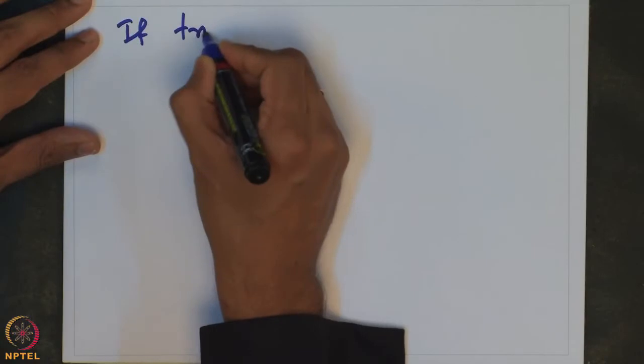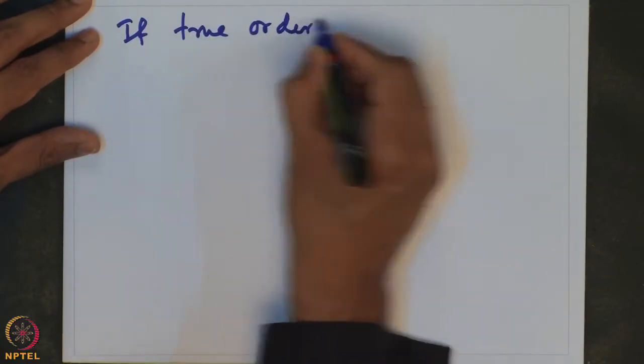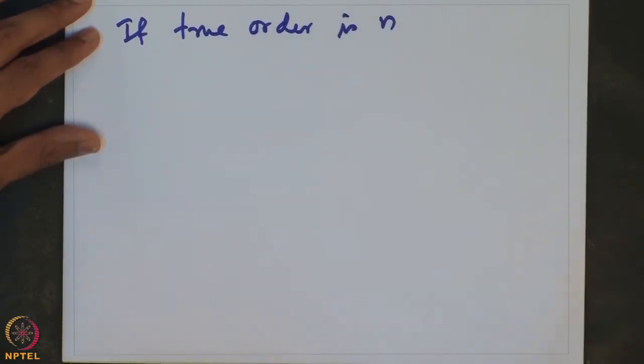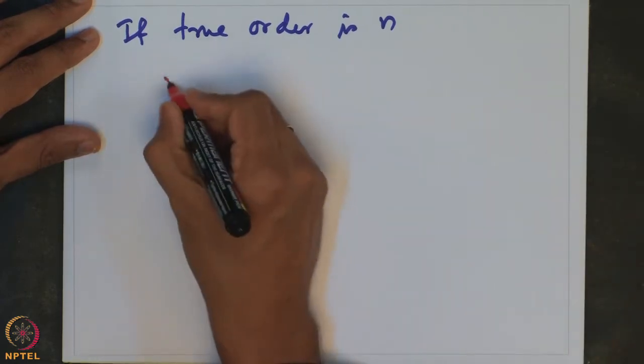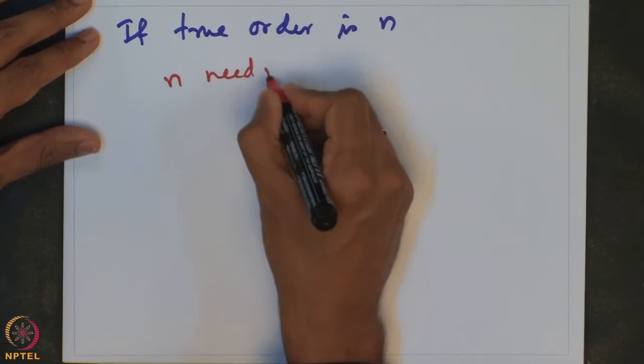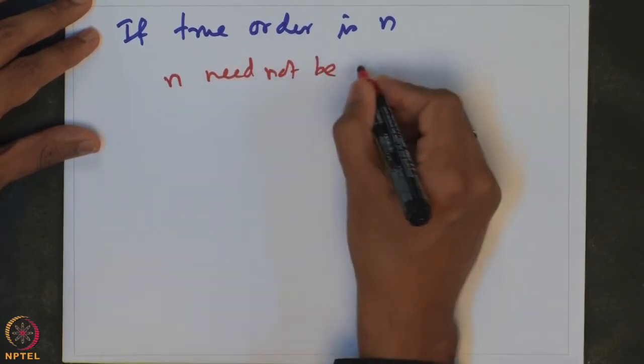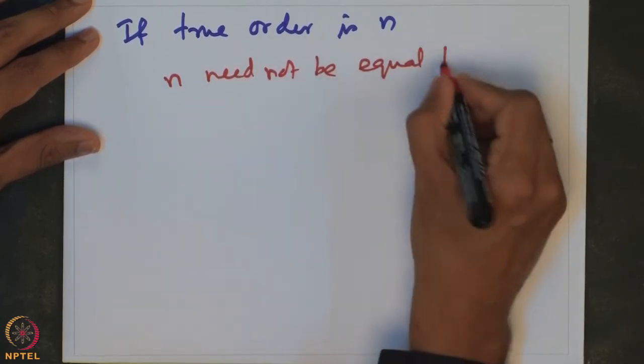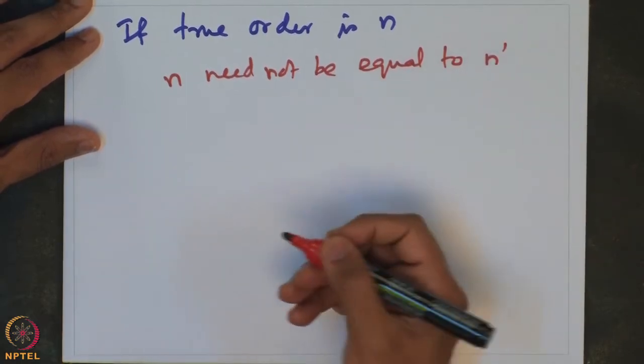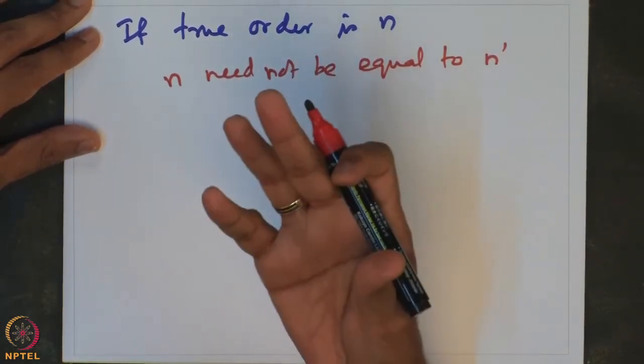So, if the true order is, let us say, n, clearly this can be different; n need not be equal to n prime. In fact, in strong diffusional limitations case, it will not be equal to n, and so let us see how to relate this n and n prime.